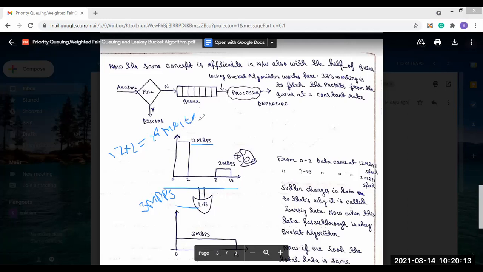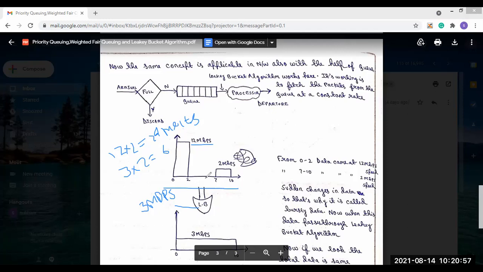So in these 2 seconds, the data is coming at 12 Mbps, that means 12 into 2, 24 Mbits of data. Similarly, from 7 to 10, that is 3 seconds, the data is going at 2 Mbps speed. So that means 3 into 2, which is 6. So the total data is 30 Mbits. That means the bursty traffic has 30 Mbits of data.